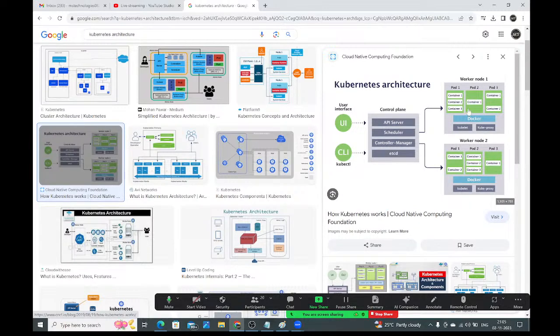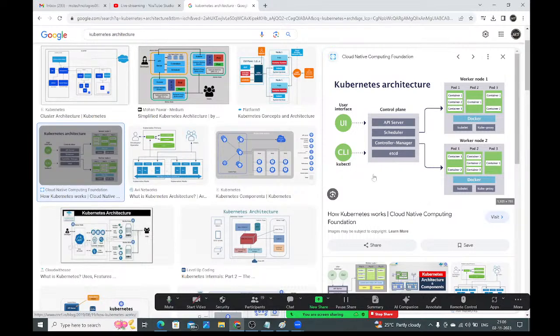These are the worker nodes. Each node we will call one instance. Worker node 1 is one instance, worker node 2 is one instance, and the control plane is one instance. Worker node 1 is one virtual machine, worker node 2 is also one virtual machine, and the control plane is also one virtual machine. Like that, you can attach multiple worker nodes to the control plane. The group of all these nodes we will call the cluster.